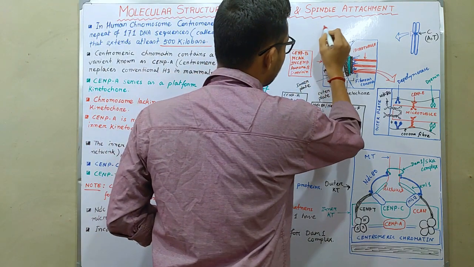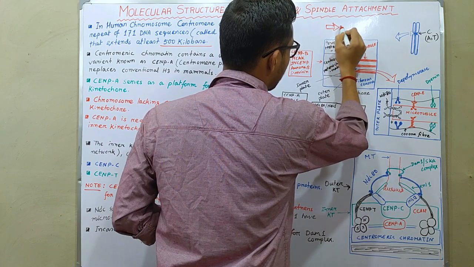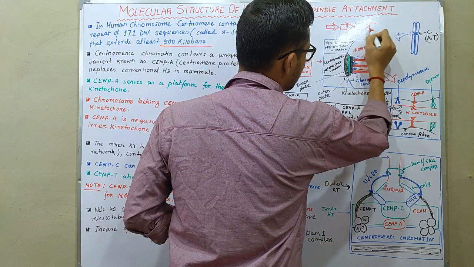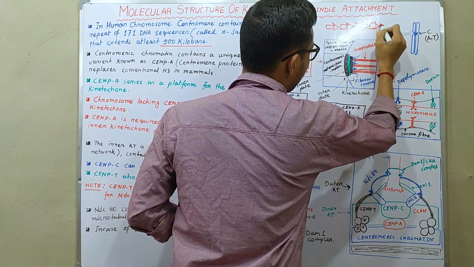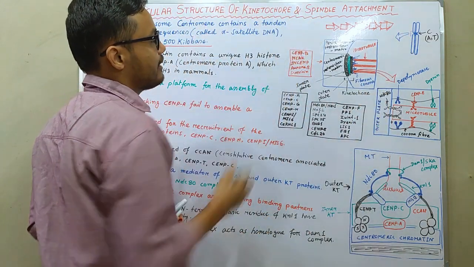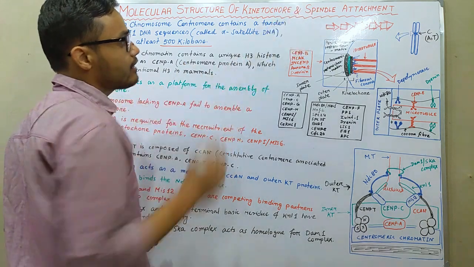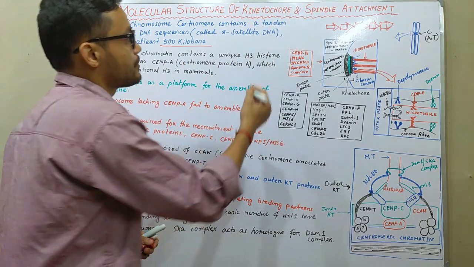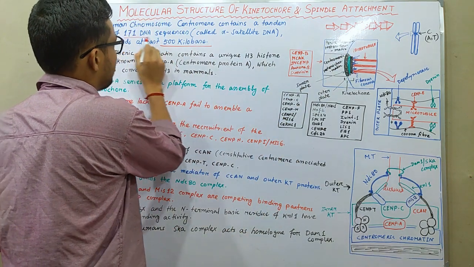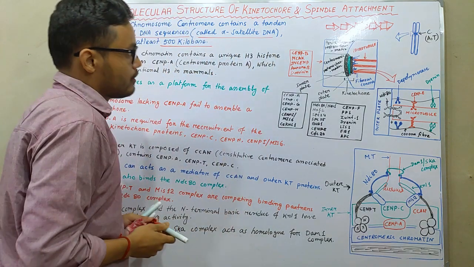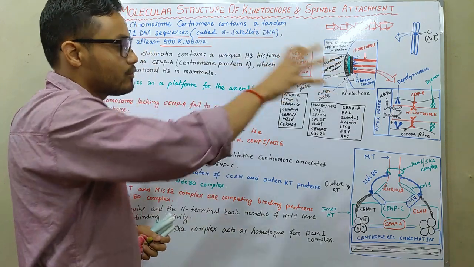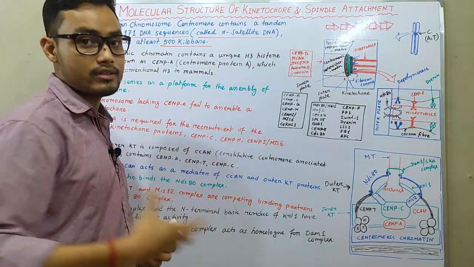Here in the chromosome, these are the repeats of alpha satellite, one after another, present in the centromere. These repeats are specifically adenine and thymine repeats, which help to produce the 171 bp sequences called alpha satellite DNA. Alpha satellite DNA is a repetitive DNA unit found only in the centromere where kinetochore is formed.